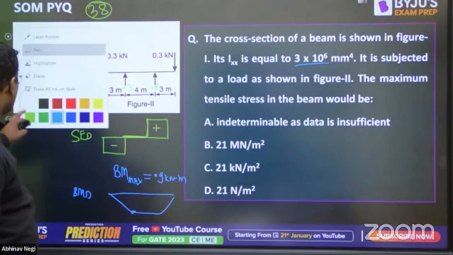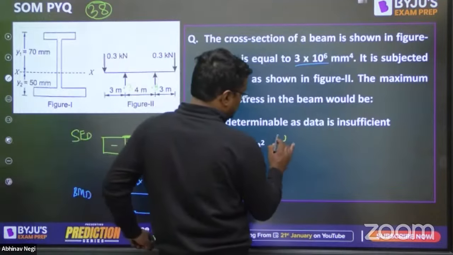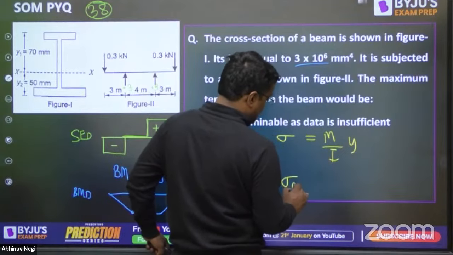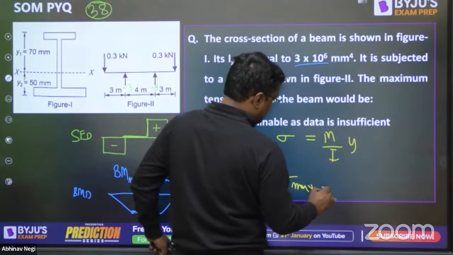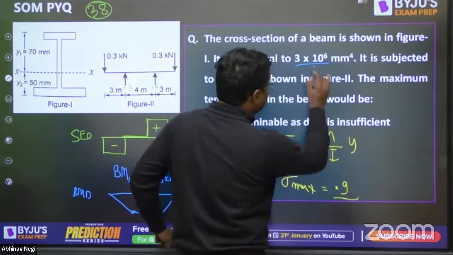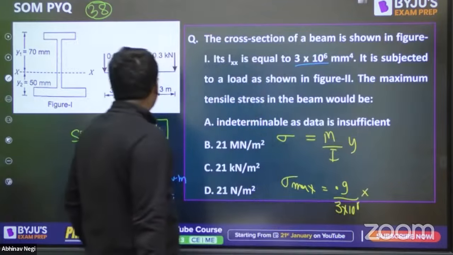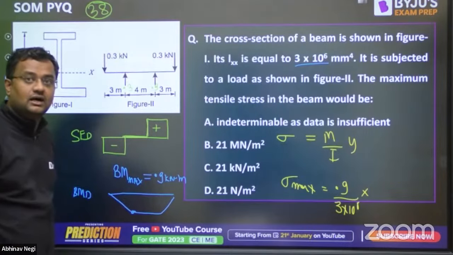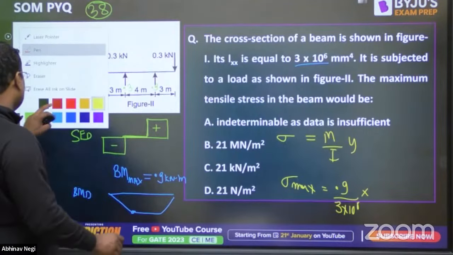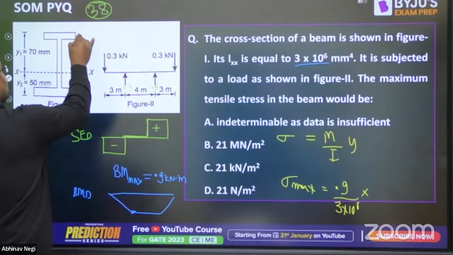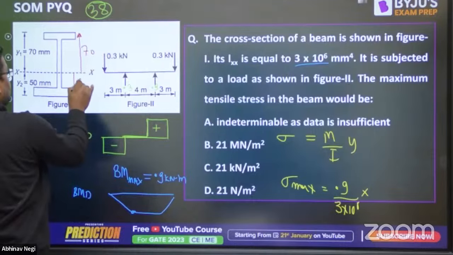Now what is the maximum bending stress? That is M by I into y. So for sigma max, M is equal to 0.9, I about the bending axis is 3 into 10 to the power 6, into y. Now there are two choices. We will take y as 50 or 70.